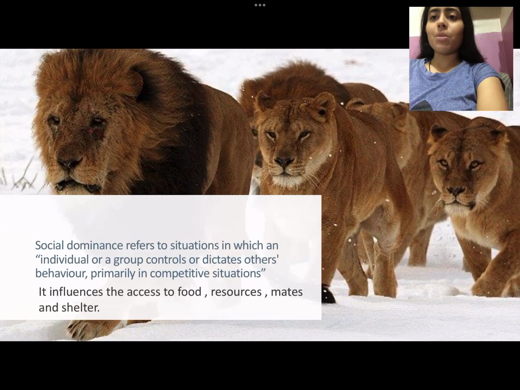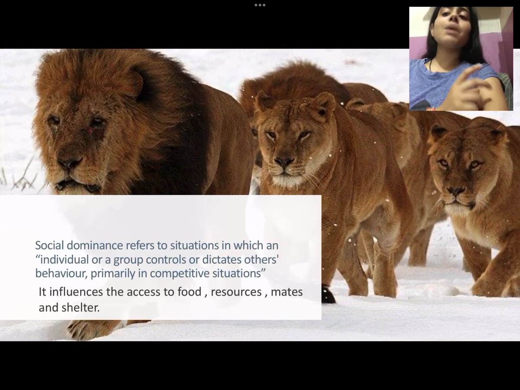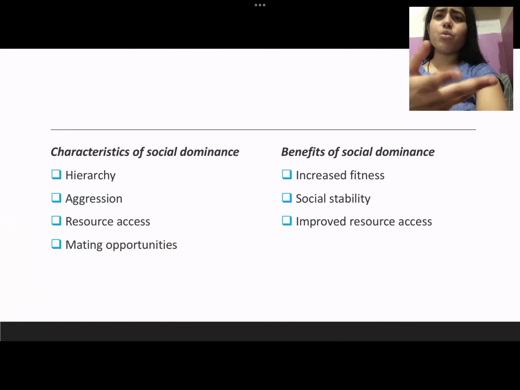Next is social dominance. Social dominance is basically the situation in which an individual or a group of individuals is responsible for dictating others' behaviors, primarily in competitive situations. It also influences shelter, food, etc. Next are the characteristics of social dominance. One of them is hierarchy, how organisms are arranged in levels. Next is aggression, obviously. Next is resource access, and another is mating opportunity.